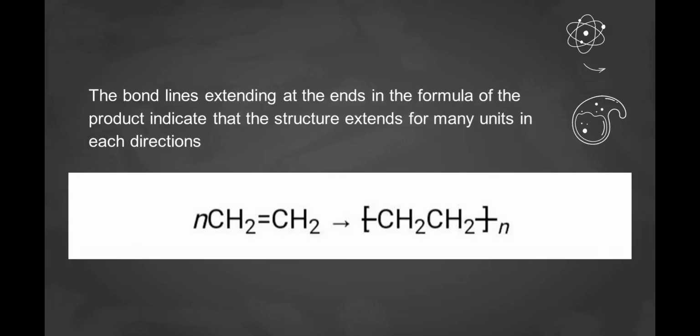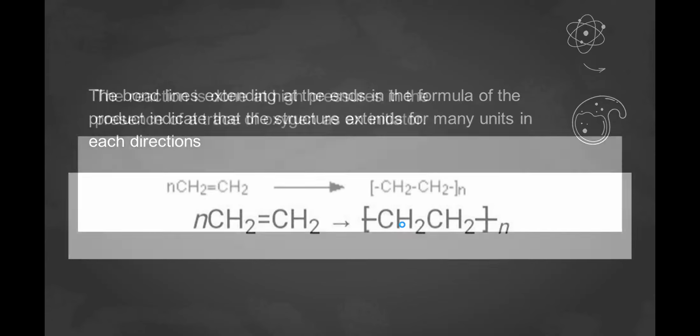The bond lines extending at the ends in the formula of the product indicate that the structure extends for many units in each direction. Notice that all the atoms, 2 carbon atoms and 4 hydrogen atoms of each monomer molecule, are incorporated into the polymer structure. Because displays such as the one above are cumbersome, the polymerization is often abbreviated as follows.